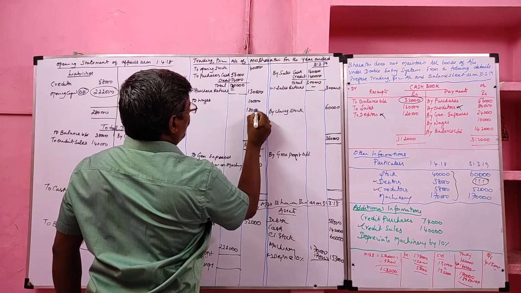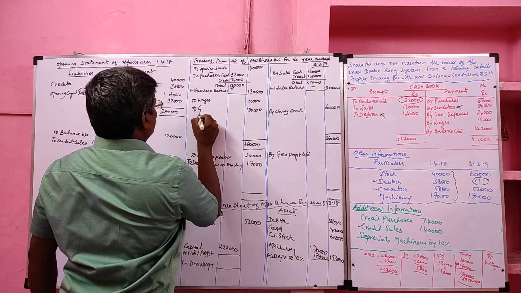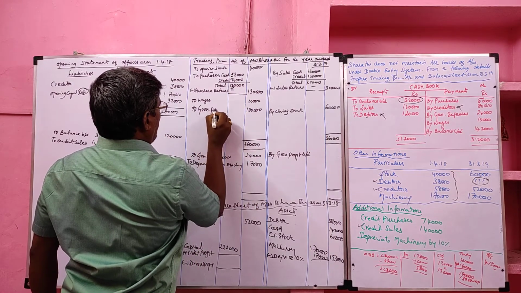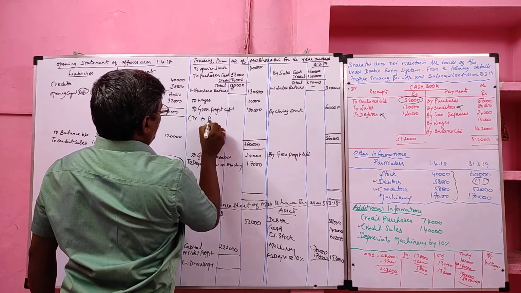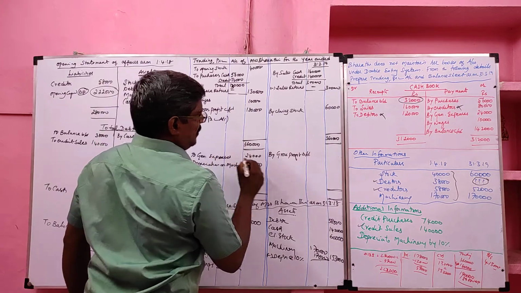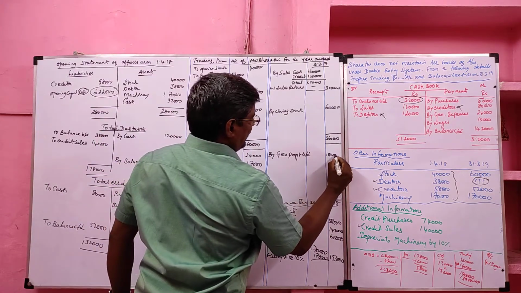Balance gross profit, how much? 1,80,000. Transfer to profit and loss account. Gross profit 1,80,000.